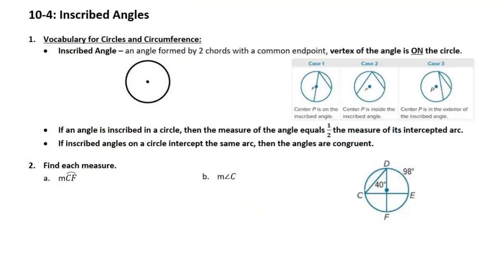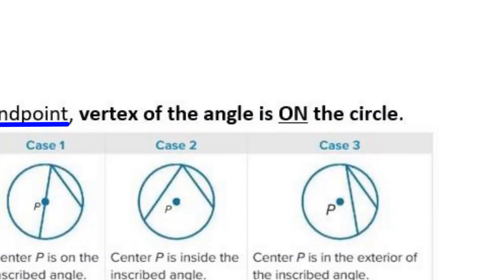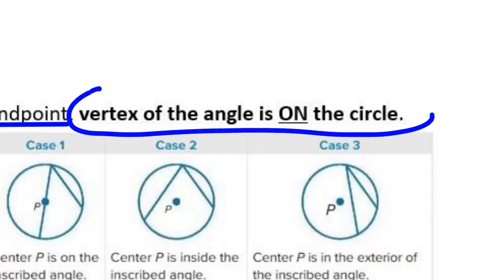Starting on page 7 is where we are going to be looking at stuff that you will be using for your next homework. We're going to talk about inscribed angles here. An inscribed angle is an angle formed by two chords with a common endpoint. Two chords with a common endpoint. And the vertex is on the circle.